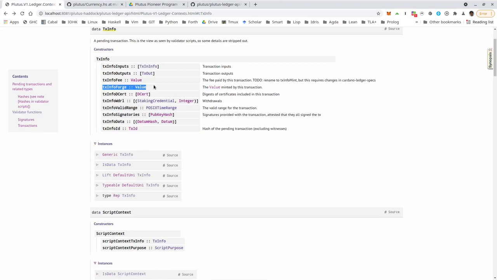And where the validation scripts had three inputs, the datum, the redeemer, and the context, these minting policy scripts only have two inputs, a redeemer and the context, no datum. That would make sense because a datum sits at something that's being spent and the output, and in this case, there is nothing like that. There's no place where the datum could possibly sit.